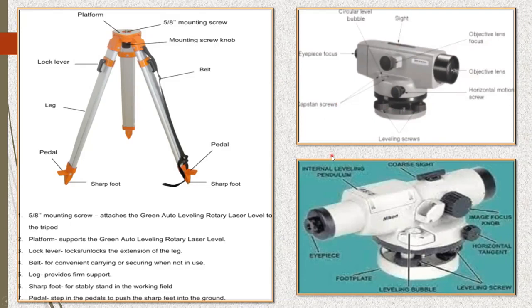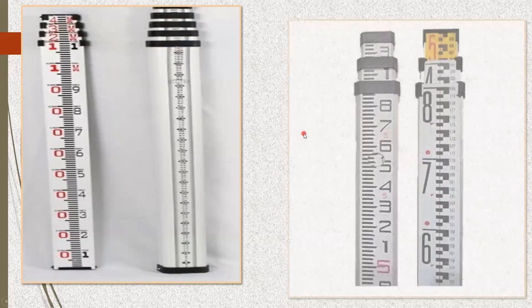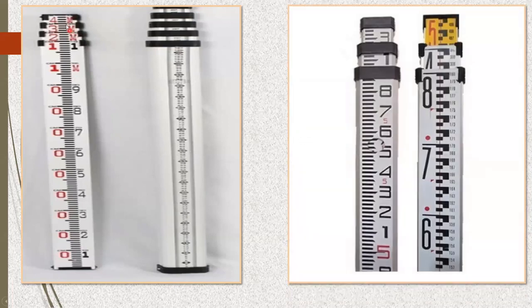And this is how it looks finally. Okay, now coming to the main part, this is called the leveling staff, because we need to understand the reading, right? It has different heights. Like this leveling staff is up to 4 meter. You can see 4 meter written here, and all these are the readings. In the same way, you get another leveling staff which is 5 meter here. So 3 meter, 4 meter, and 5 meter are the different heights that you're going to get for the leveling staff. Got it?